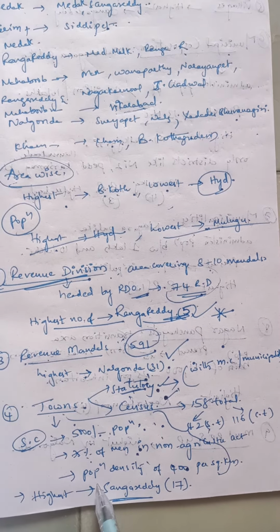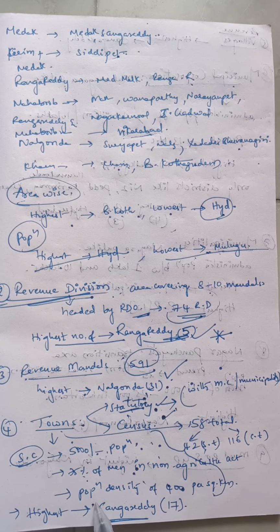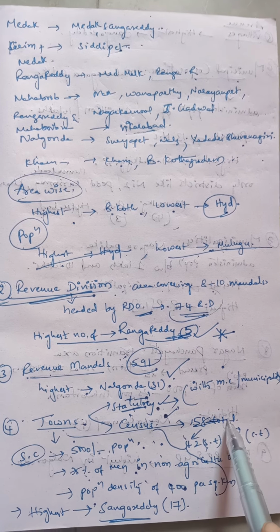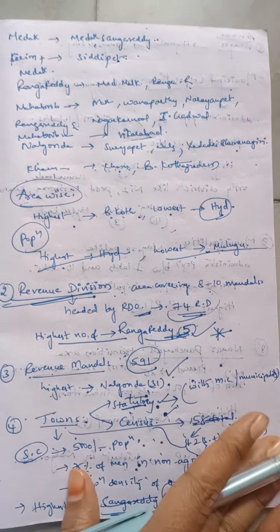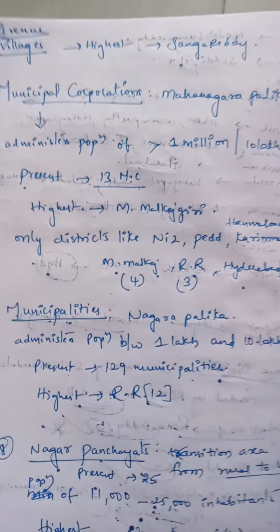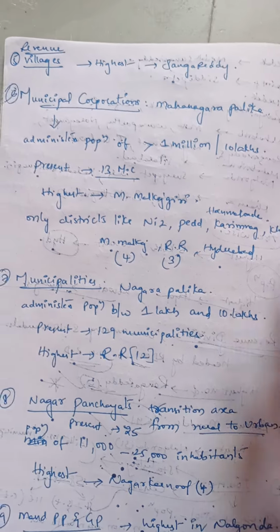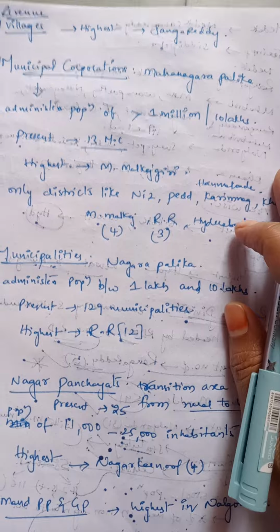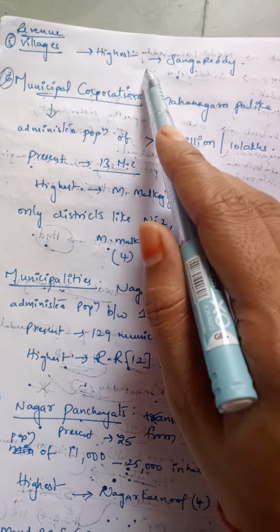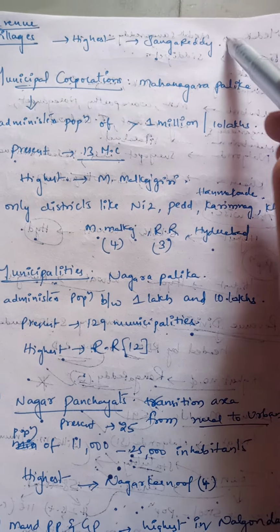And based on the present number of towns, 158, the highest number of towns is seen in district Sangareddy, that is 17. And coming to the next administrative unit, that is village. The highest number of revenue villages is in Sangareddy.